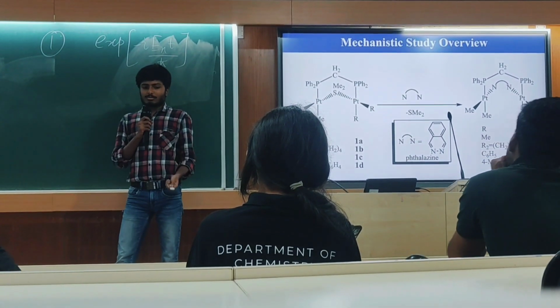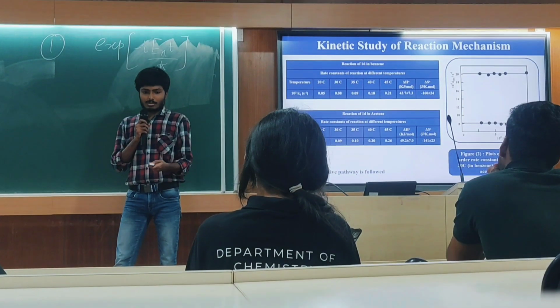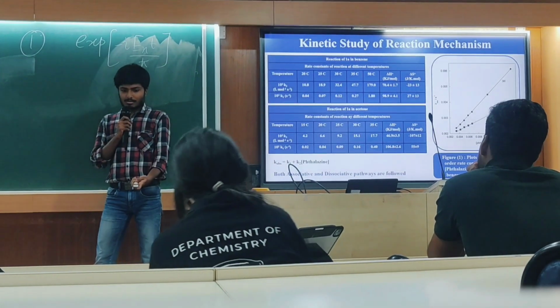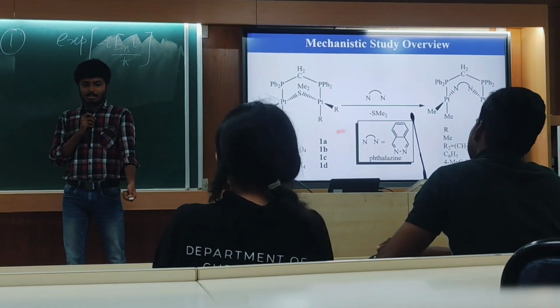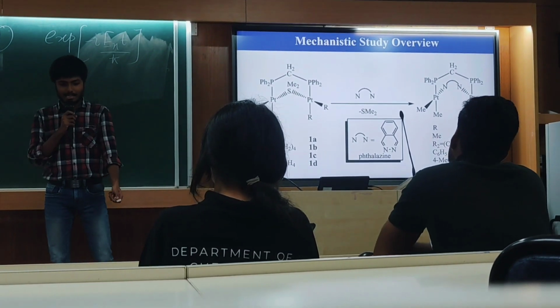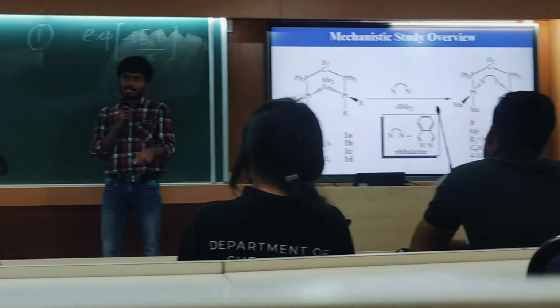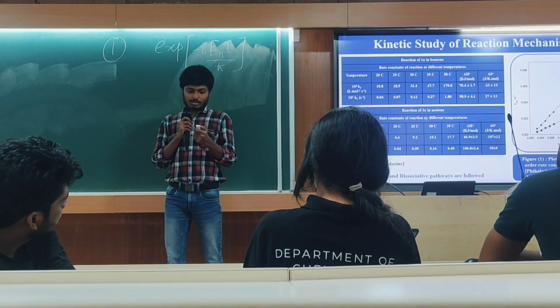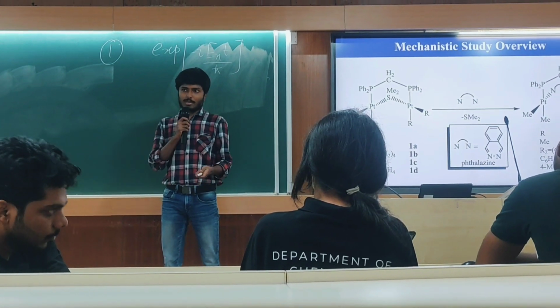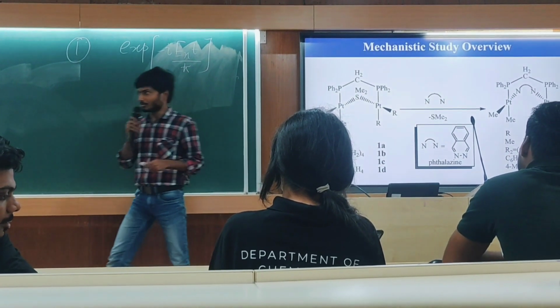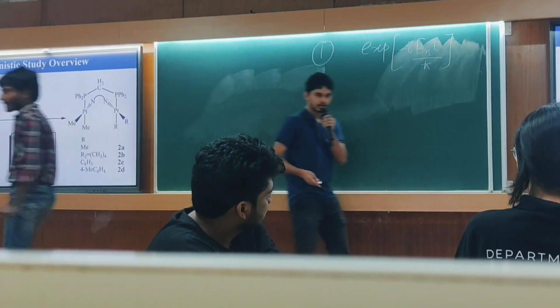To do that, we will use this kind of complex here. By varying the R ligands, we can show that these complexes can follow both dissociative as well as associative pathways. So Ankon will continue with this one.